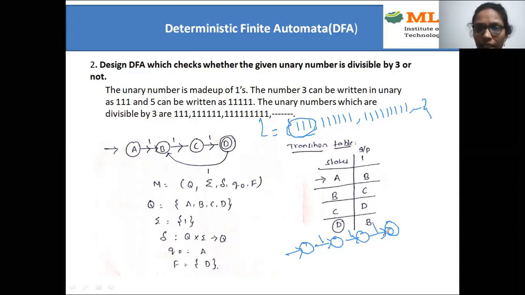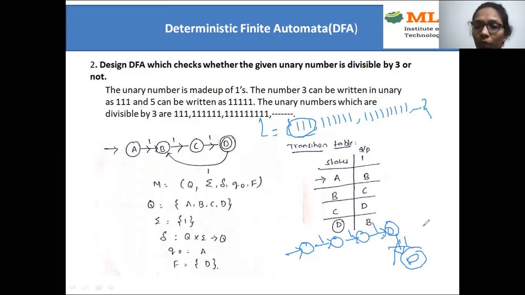Why? Because as it is a DFA, every state should pass through all the inputs. Here we have only one input symbol, that is 1. All these three states already passed through 1. But what about this last state? What happens if I move this 1 to the dead state? What string will it accept? 111 only. So what about 6 ones? What about 9 ones? This diagram will not accept 6 ones or 9 ones. It will accept only 3 ones. If I move this last one to the dead state, that is not correct. So we cannot use the dead state here.